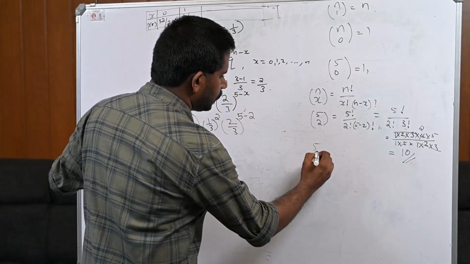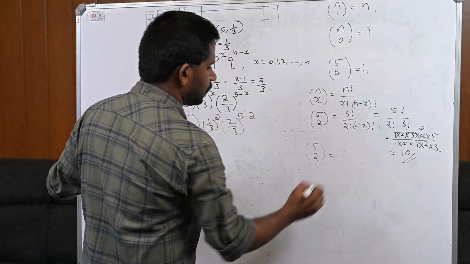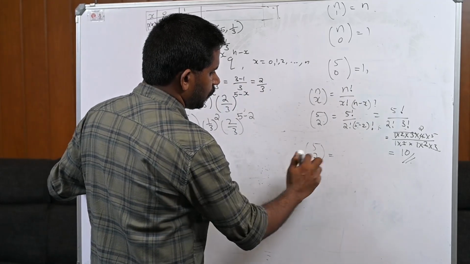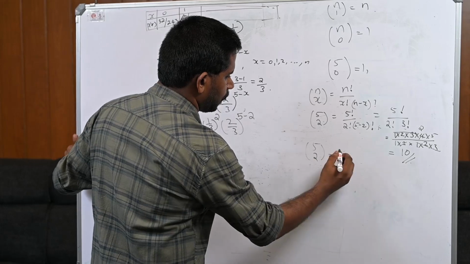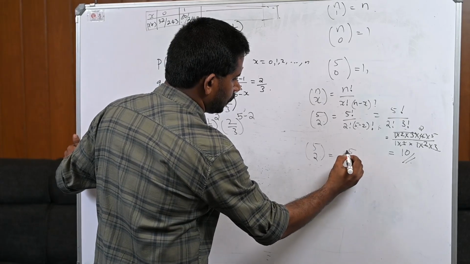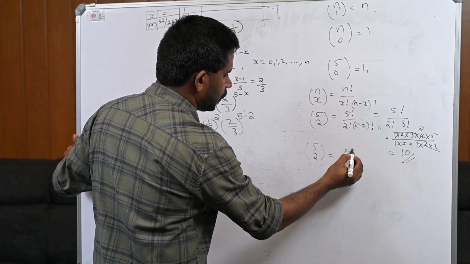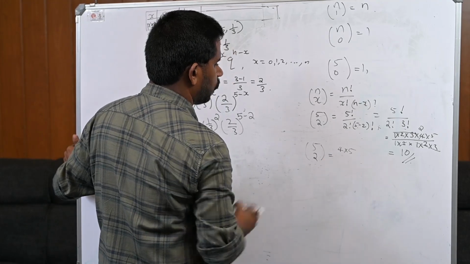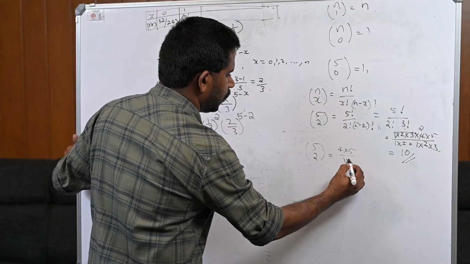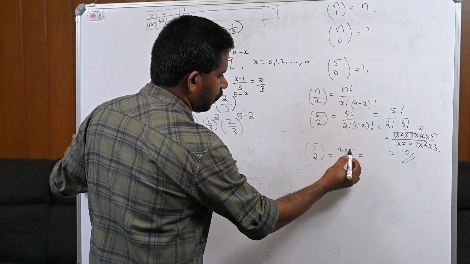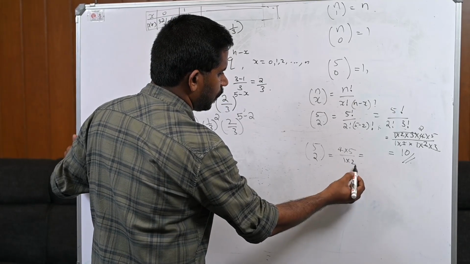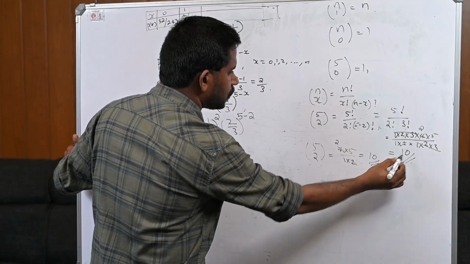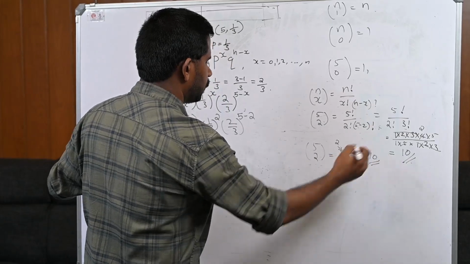So, you can use another method. 5C2 is, here n is 5 and x is 2. So, you can write 2 terms. Last term is 5 and previous one is 4. Then 1 into 2. Therefore, 4 into 5 divided by 1 into 2. Then 2 into 5 is 10. So, this is the simplest method.